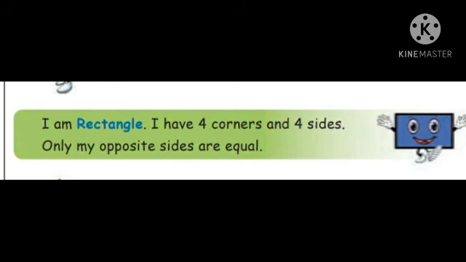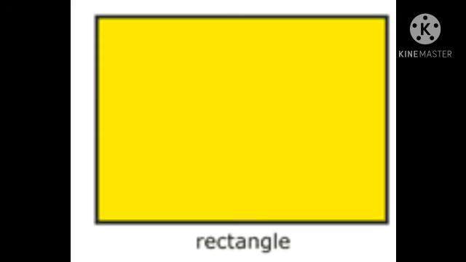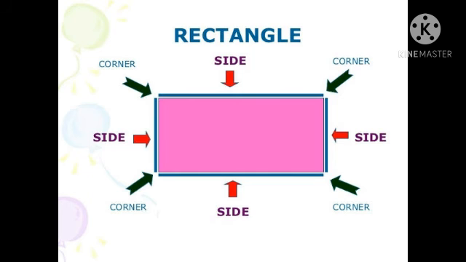In a rectangle, the opposite sides are long lines, and the others are short lines. In the square, the 4 sides are the same, but in the rectangle only 2 sides are the same, and the other 2 sides are the same. That means two are long and the other two are very short. That we call a rectangle.